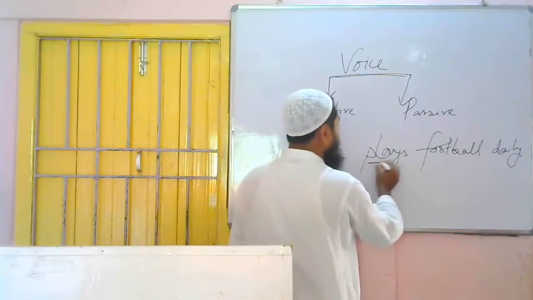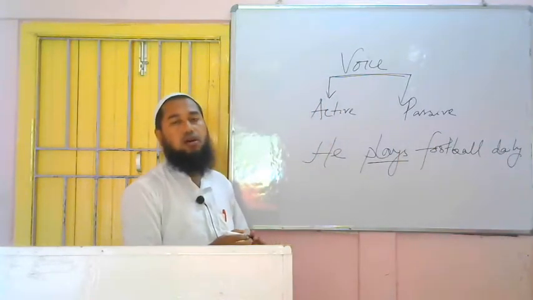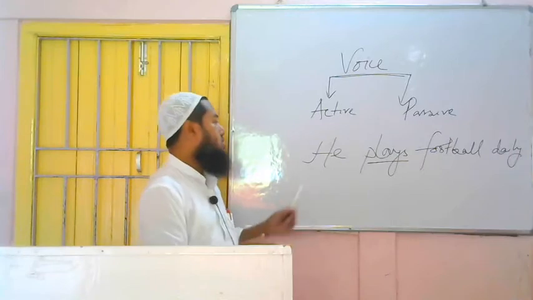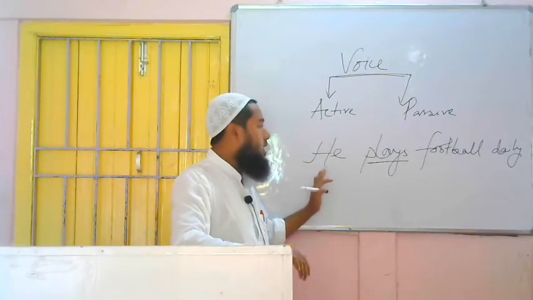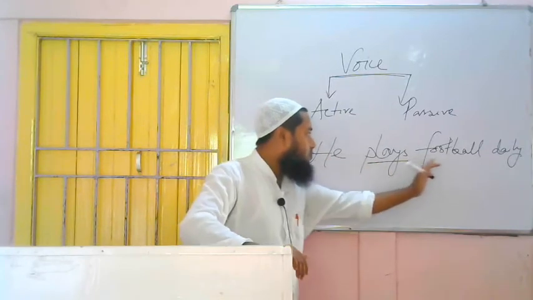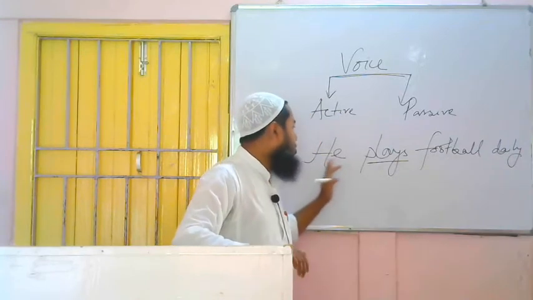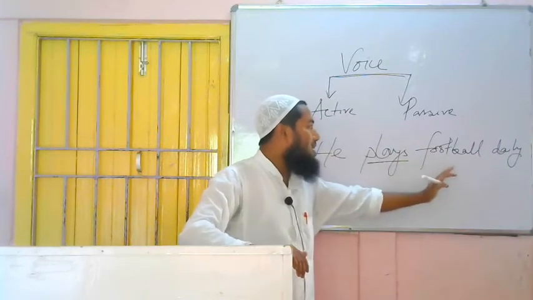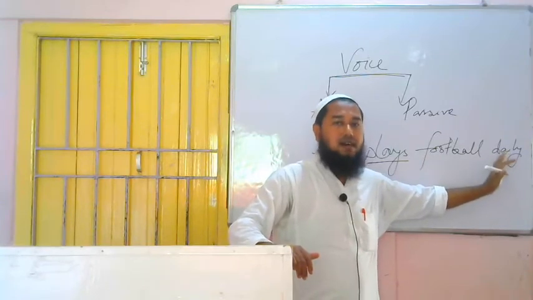Play is in present form, and we know that s or es is used only in present indefinite tense. So here we are telling about he. This is the subject, this is the action word, this is verb, and action of the subject is falling on what? Football. This is the object. So we got subject, verb and object, and daily is extra. We are not to do anything, it will remain same as it is in the sentence.